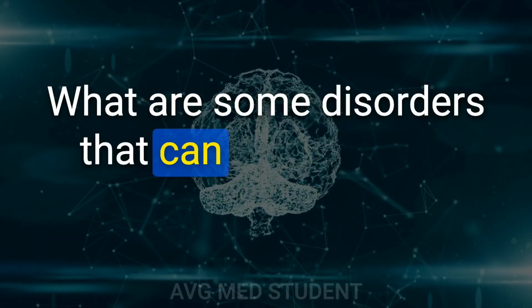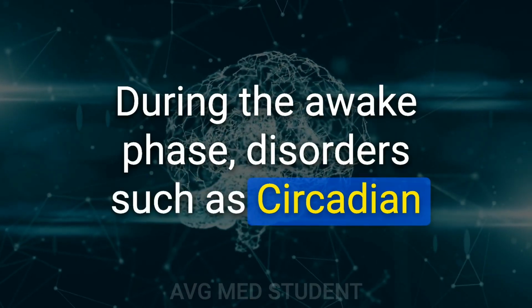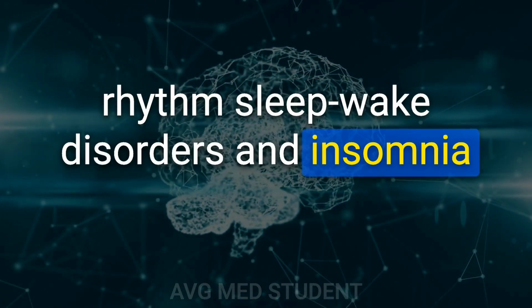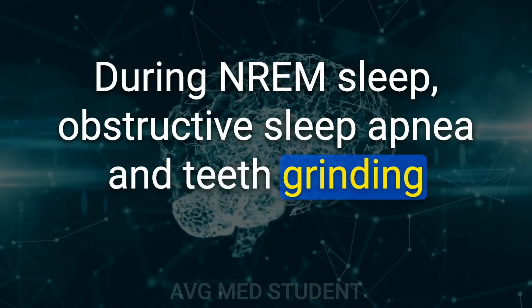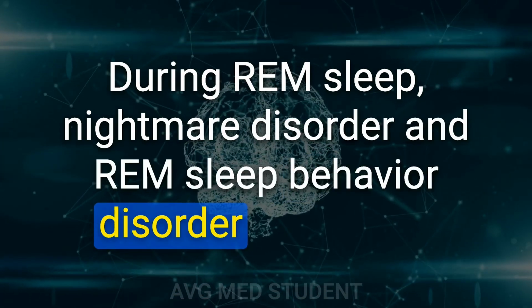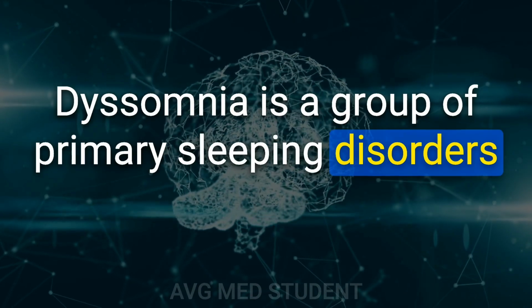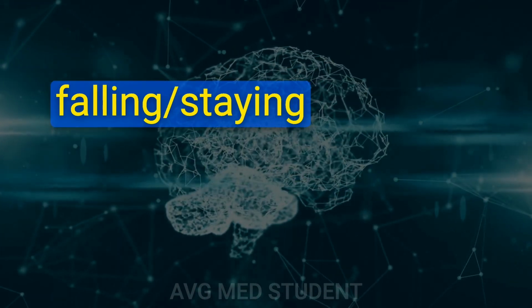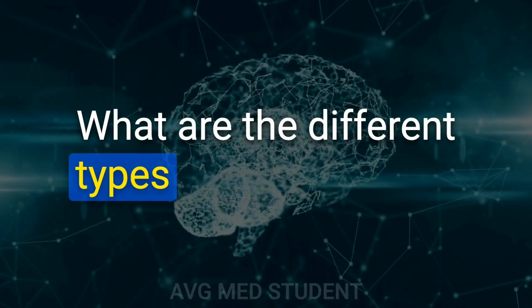What are some disorders that can occur during specific sleep phases? During the awake phase, disorders such as circadian rhythm sleep-wake disorders and insomnia disorder can occur. During NREM sleep, obstructive sleep apnea and teeth grinding can occur. During REM sleep, nightmare disorder and REM sleep behavior disorder can occur. What is dyssomnia? Dyssomnia is a group of primary sleeping disorders characterized by difficulty falling or staying asleep or hypersomnia, excessive daytime sleepiness.